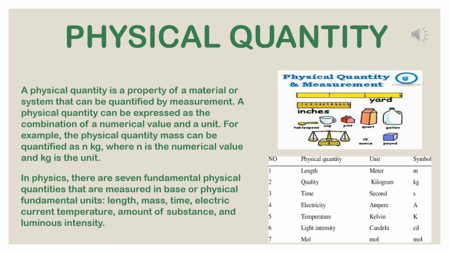For example, let the market be 500 meters from our home, and it takes 5 minutes to reach there. From this statement, we can have a definite idea about the distance and the time. Here, a definite length has been taken as standard, which is called 1 meter. This distance of the market from our home is 500 times this standard length, and thus it is expressed as 500 meter. Similarly, a definite time interval is taken as 1 minute, and 5 times this standard time interval is 5 minutes.